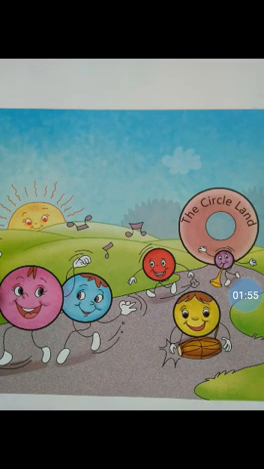Now see what shapes is this? Do you know? Circle. Very good. Circle has no sides. These are the circles. They come from the circle land. They go round and round and round. Always in the engines they are found.